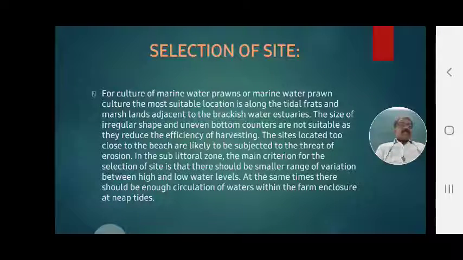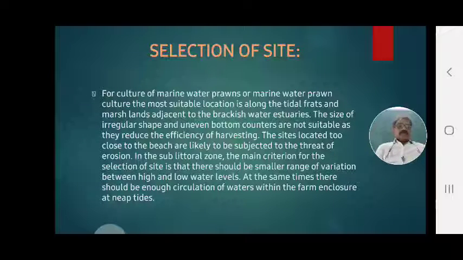Suppose an uneven area is found, then at the time of harvesting, prawns are not completely harvested, which reduces harvesting efficiency. That's why such sites should not be chosen.